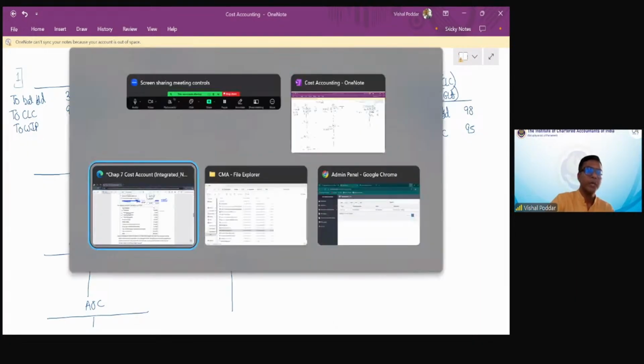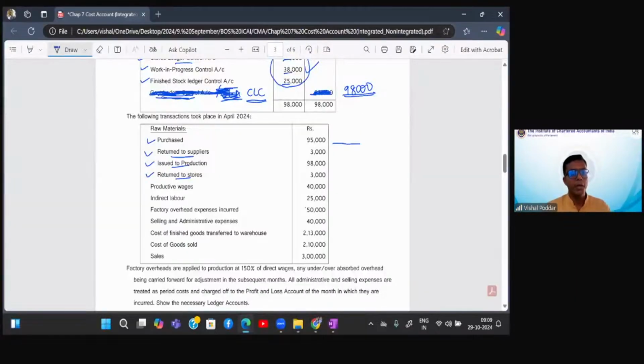Now coming to a very important transaction, students, that is for labor. Now see labor, both direct and indirect wages are given. Please pay attention for labor only. This is the only transaction where you have to pass both entries. First for incurring, second for charging. For incurring, entry is labor cost to CLC. The amount is total. So for incurring labor cost, I make a total, direct, indirect. Total is debited to labor cost and credited to CLC. Correct?